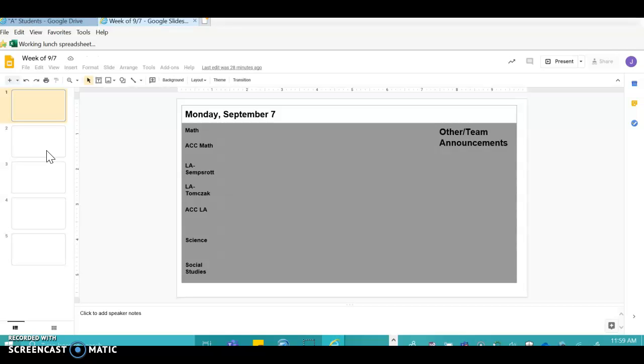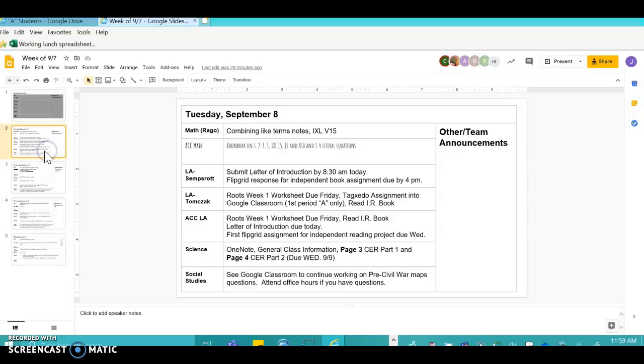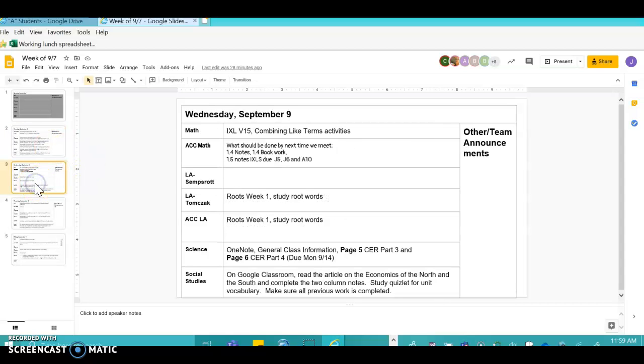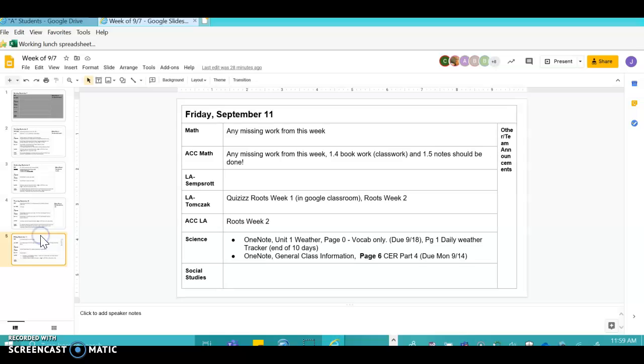This will be a great tool moving forward as your students are at home learning new time management skills and learning how to work remotely on A days or B days. So on here, you're going to see each day based on our classes and what homework the students are going to have from home or in class. So we're hoping this helps out.